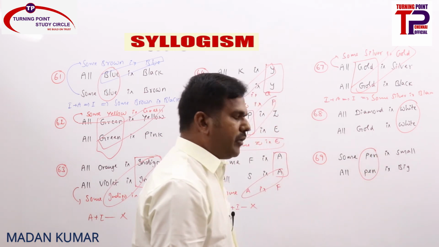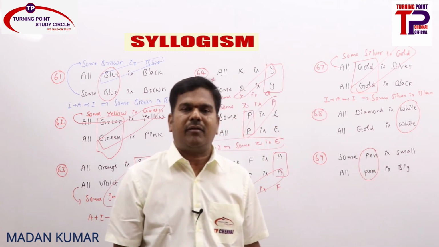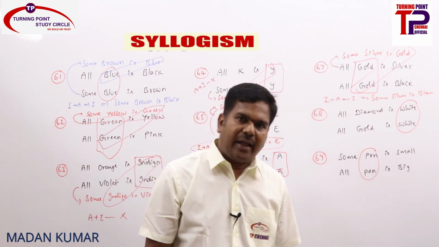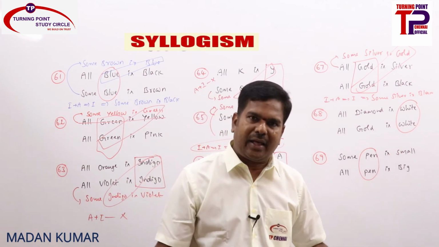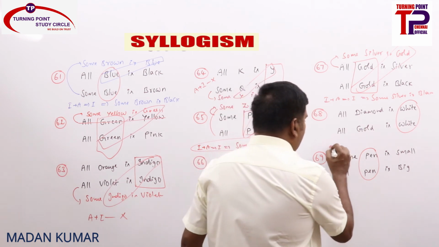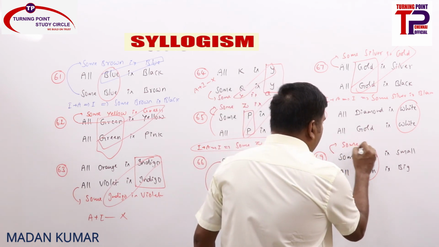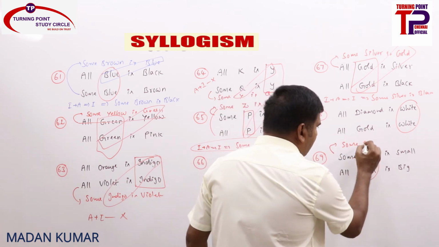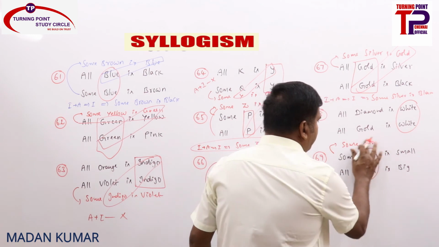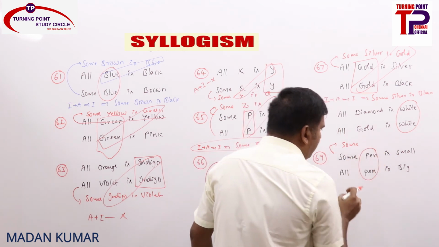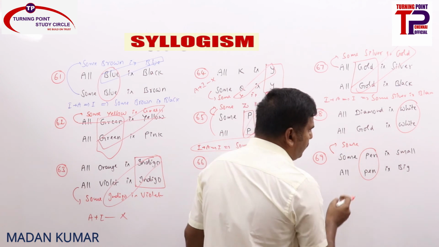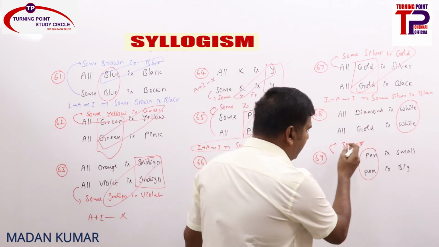Common term as subject, we do have a conclusion. What is the conclusion? Whenever both are A statements, or A and I statements, directly some small is big or some big is small, you can tell directly. Or if you want to work it out in detail, it means